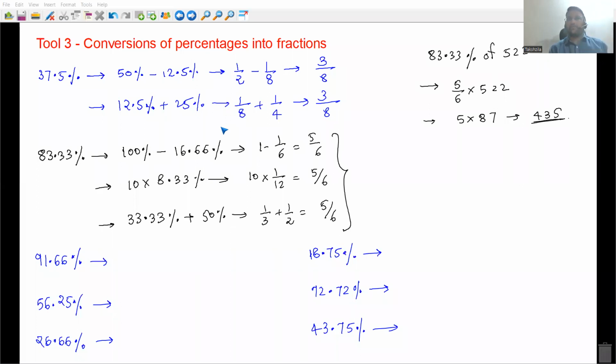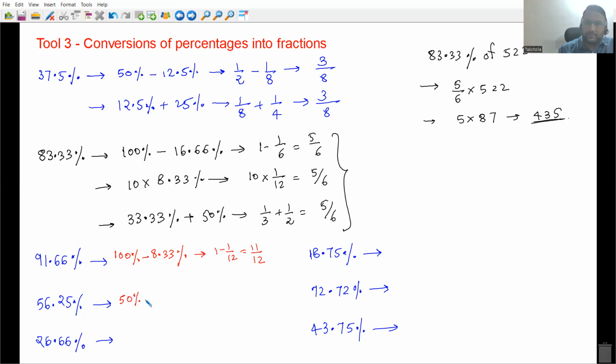Okay, let's have a look at it. तो देखो, 91.66% is very close to 100%, minus 8.33%. We know the fraction value of both: 100% is 1, 8.33% is 1/12, तो answer हो जाएगा 11/12. इसे आपको याद में नहीं रखना है, but on the spot you should be able to calculate.